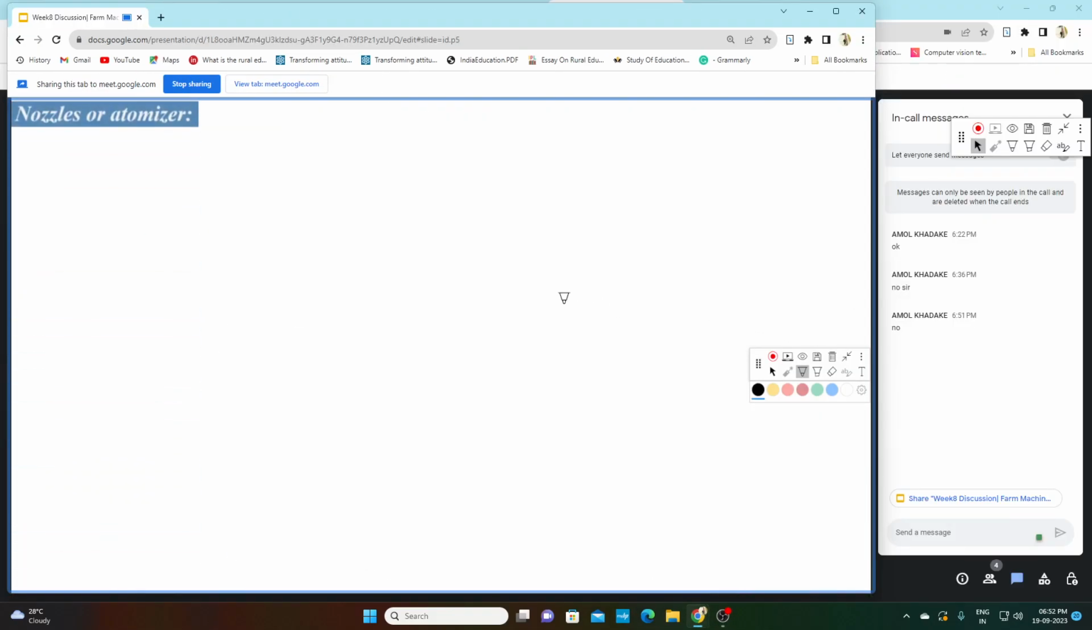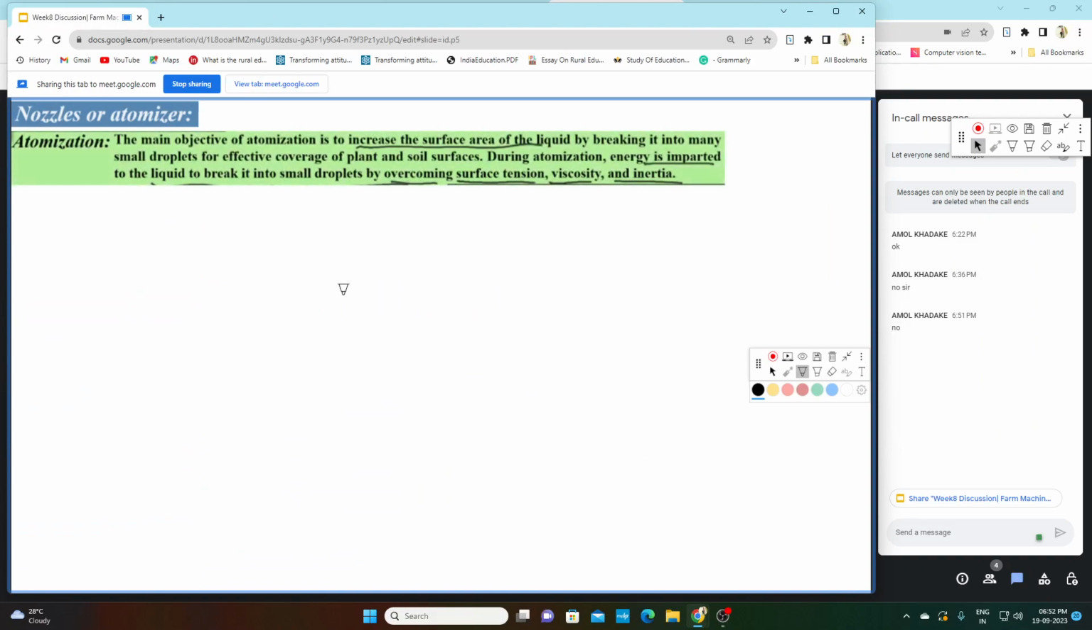So let me move to the next slide, that is nozzle or atomizer. I have already told you regarding the function of nozzle. The process when the nozzle breaks the liquid into smaller droplets is also known as atomization, and the component nozzle is also known as atomizer. The process of breaking the liquid into smaller droplets in order to increase the surface area of the liquid is known as atomization.